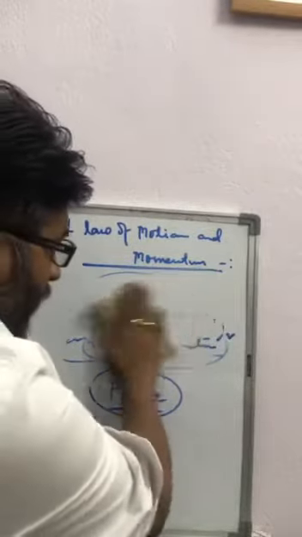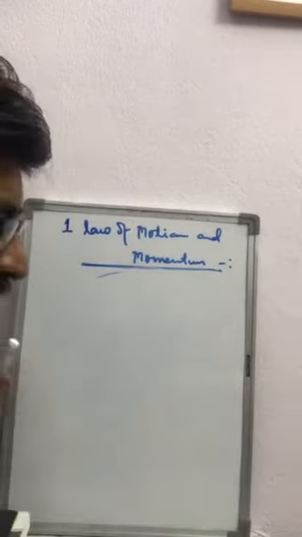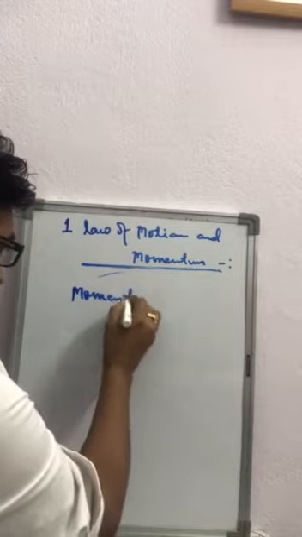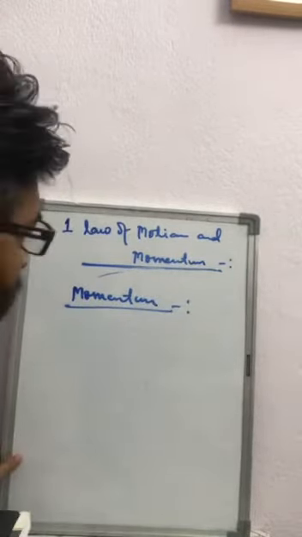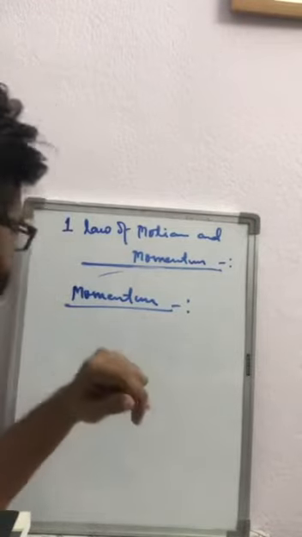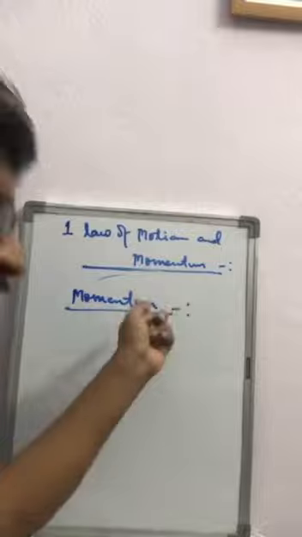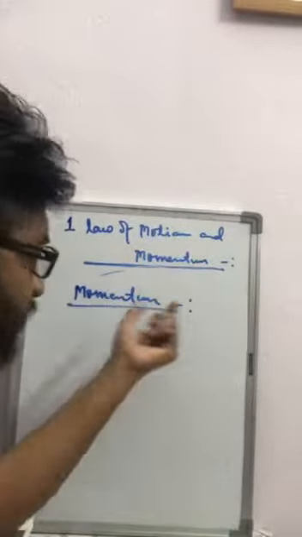Then he introduced a new physical quantity, that is momentum. He told that whenever we apply force to change the inertial property of the body, then actually this physical quantity changes.